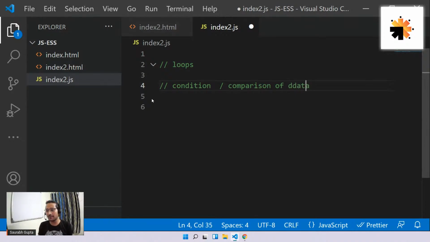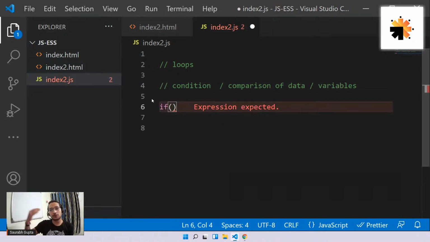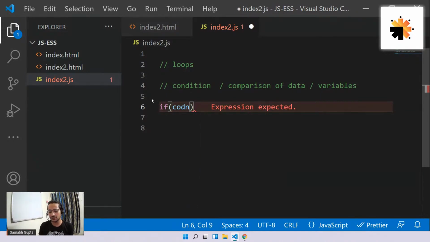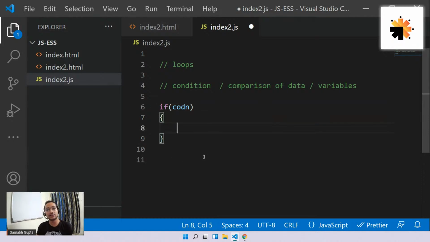And if I want to perform a comparison of data, I need data. And data is stored where? Variables. So I'm going to need all these things. I'm going to need a condition. Okay, so let's see how a loop is written. And for that, let me first write an if so that I can compare and show how a loop actually works. So let's say I write an if code. So if condition, and then below that, my block that will be executed if the condition is correct.